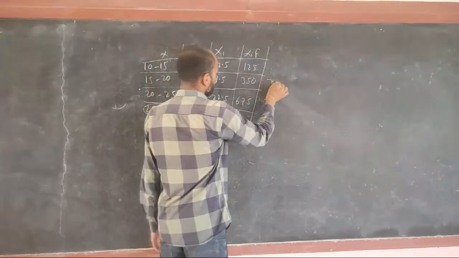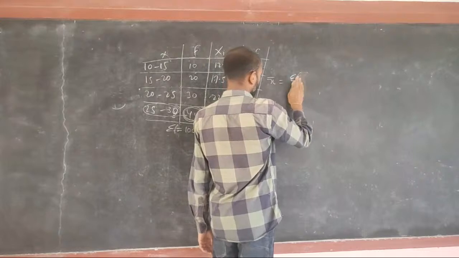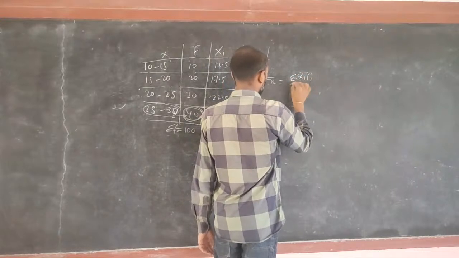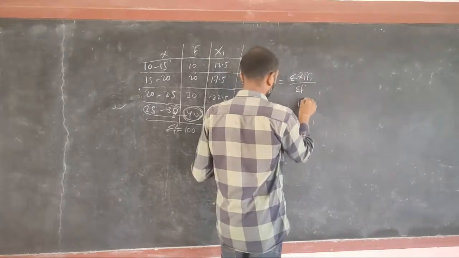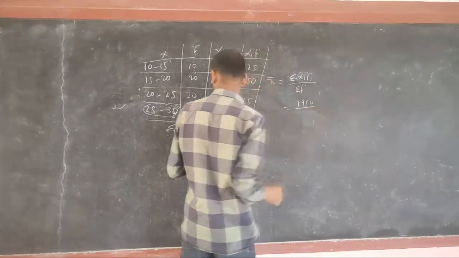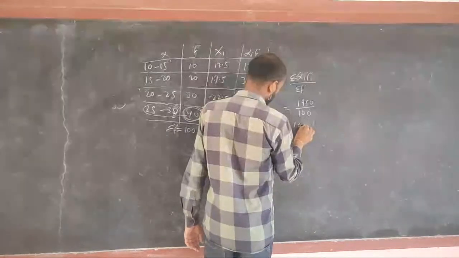Our mean will be summation of x i f i divided by summation of f. So we are getting 1950 divided by 100, so you are getting 19.5.